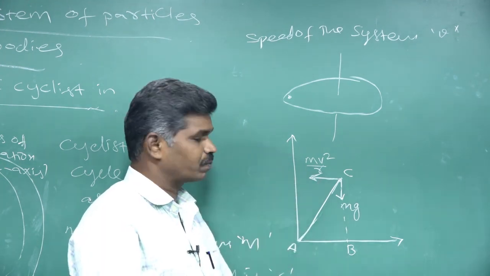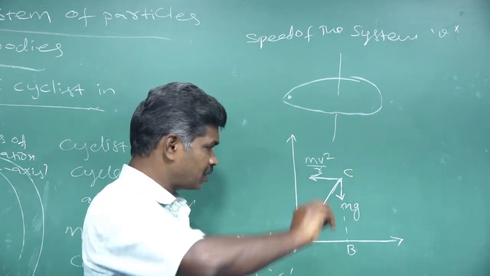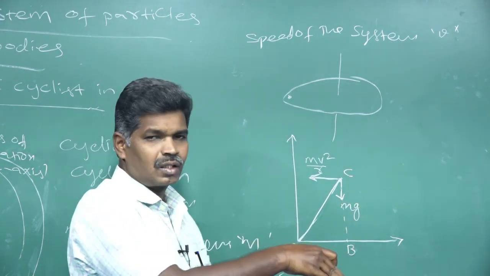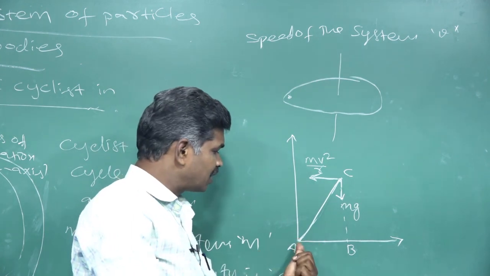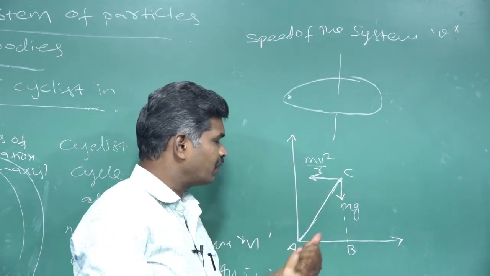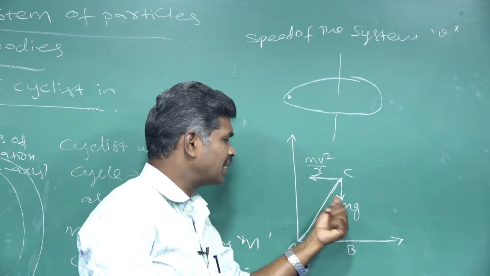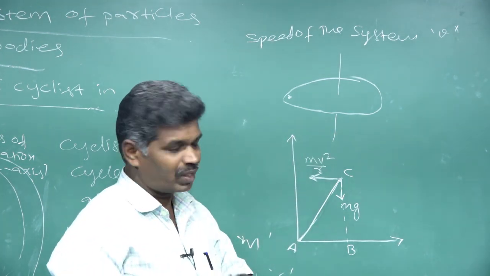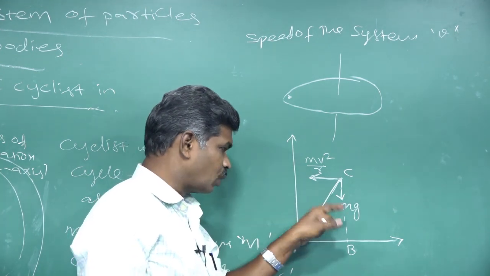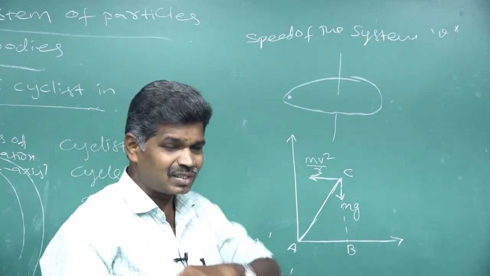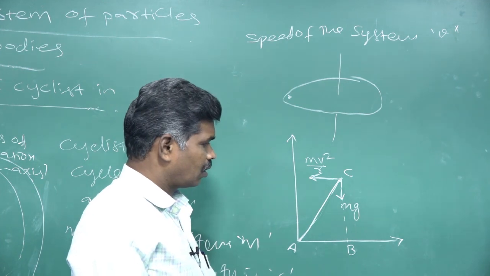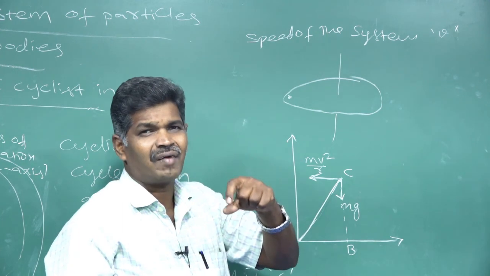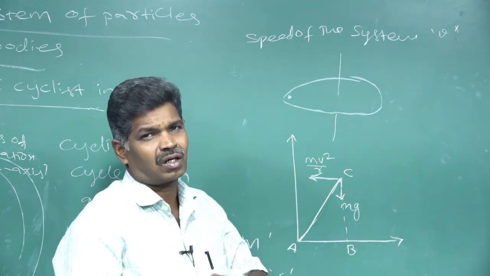In which direction? In the clockwise direction. That mg force from A to C point, if it acts, makes a rotational effect on our center of gravity. That rotational effect is in the clockwise direction.